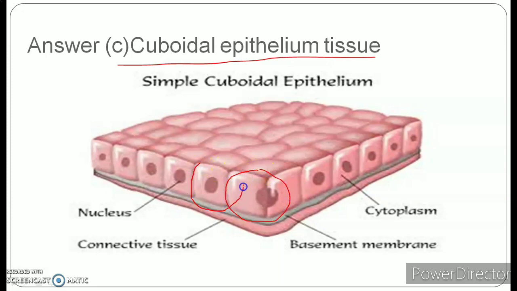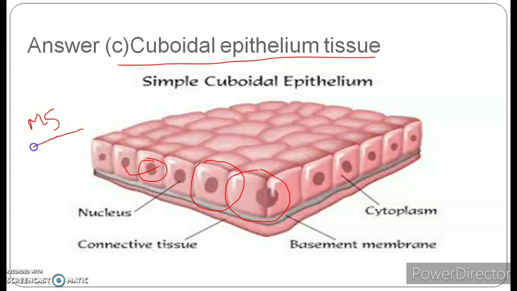Okay? Cells here are cube-like in structures, and they are having almost equal height and width. Okay? It is not that they will be exactly the same, but almost we can say that they have equal height and width. Apart from this, the nuclei is very prominently present at the center of the cell, as it is visible in the diagram. And if we talk about the location, students, it is present in the lining of the kidney tubules, duct of the salivary glands, where it is necessary to provide the mechanical strength.